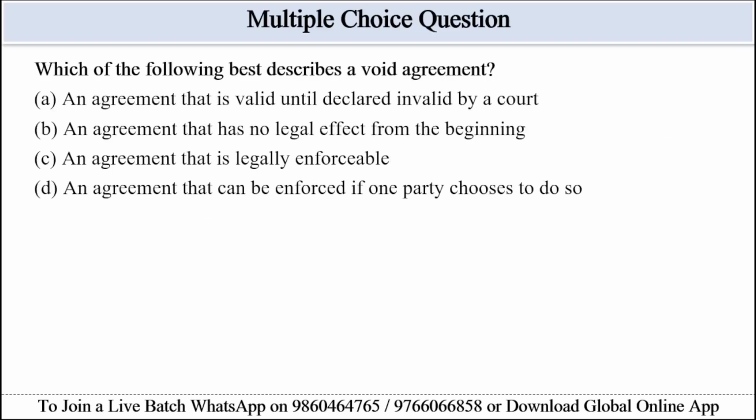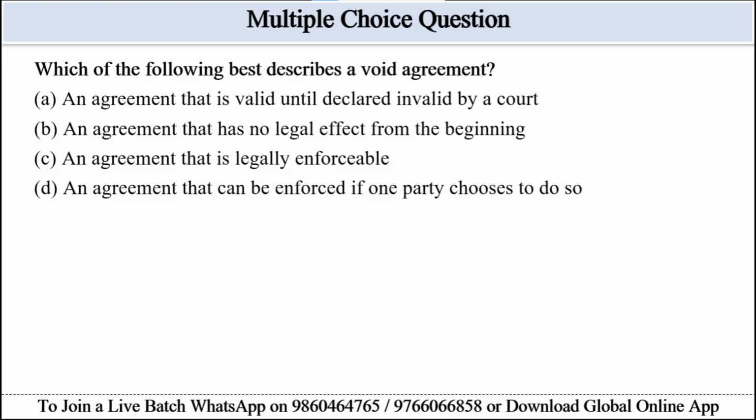Let's see the questions. Which of the following best describes a void agreement? Options are given: A, an agreement that is valid until declared invalid by a court; B, an agreement that has no legal effect from the beginning; option C is an agreement that is legally enforceable; and option D, an agreement that can be enforced if one party chooses to do so.